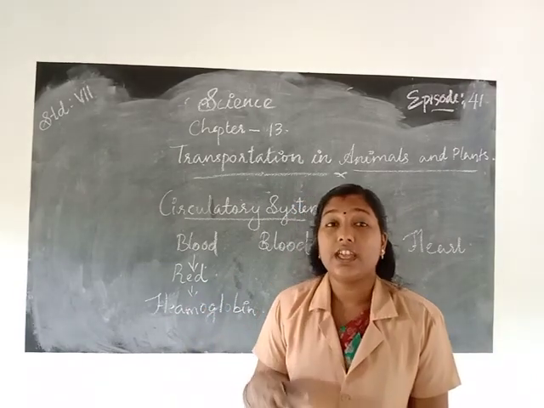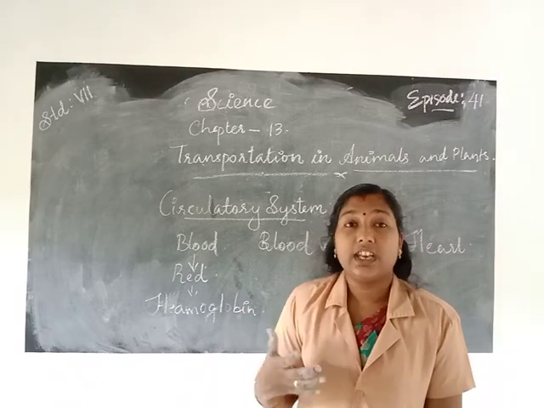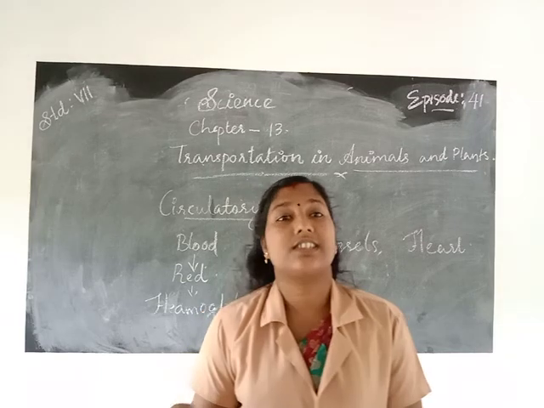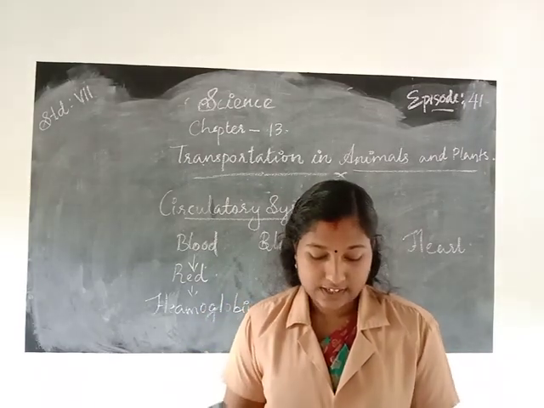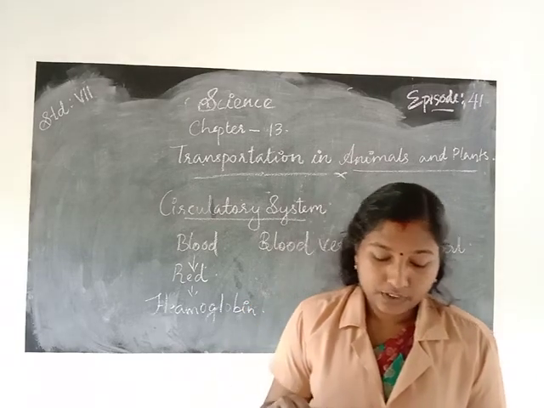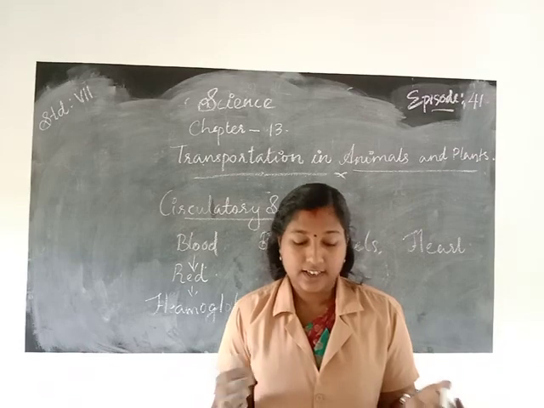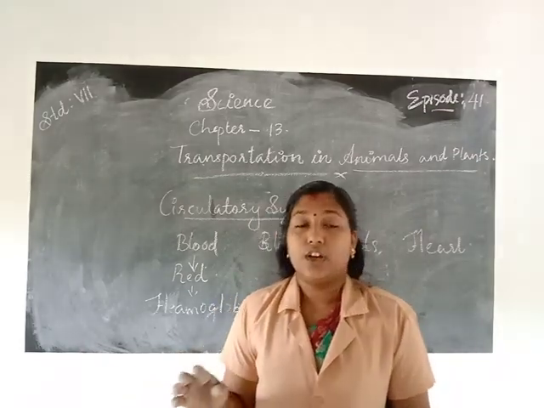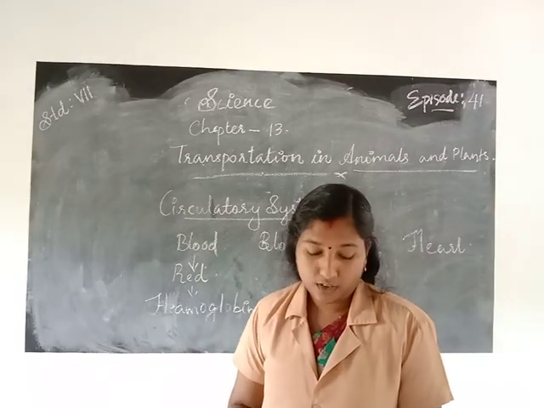The food that we eat goes to our stomach, which secretes digestive juices that digest the food. Then the digested food from the small intestine is transported to other parts of the body through the blood vessels.